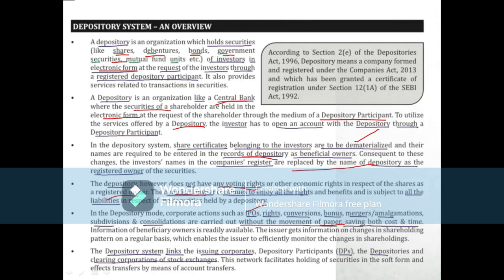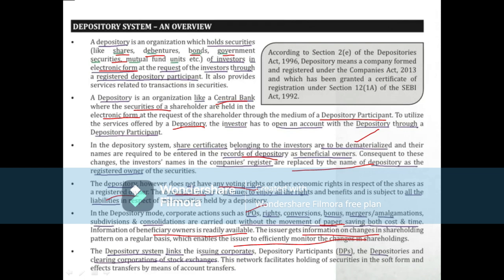Through cost and time, information of beneficiary owners is readily available. These are the benefits regarding the depository systems. Okay, and the issuer gets information on changes in shareholding pattern on a regular basis, which enables the issuer to efficiently monitor the changes in shareholdings. So therefore there are many benefits in depository mode.